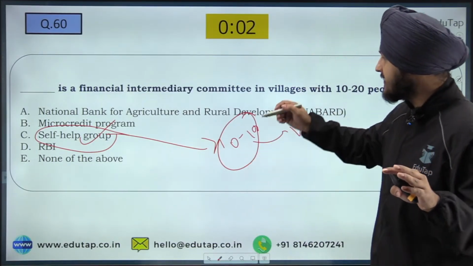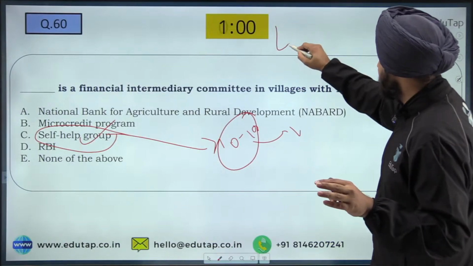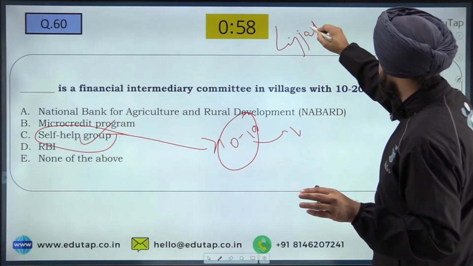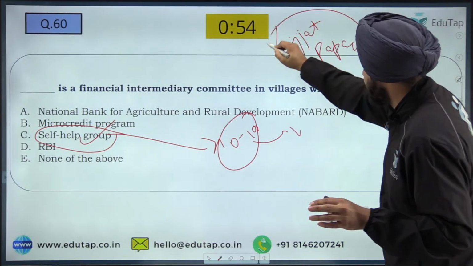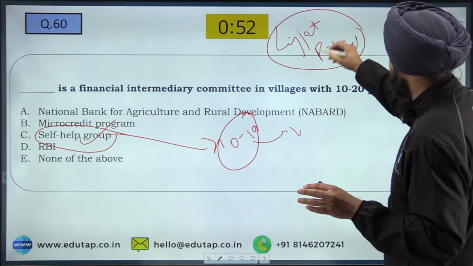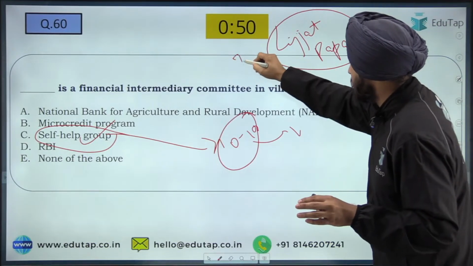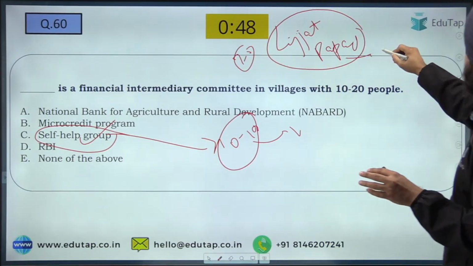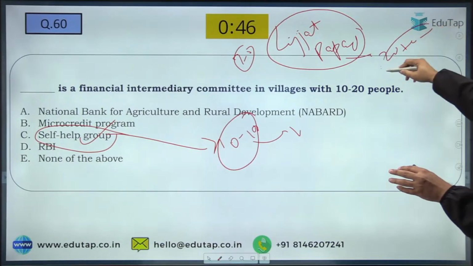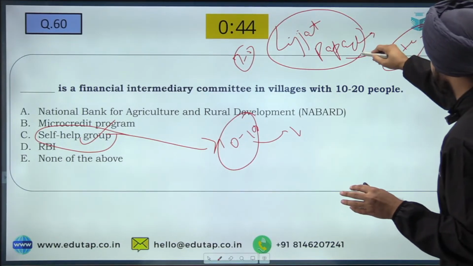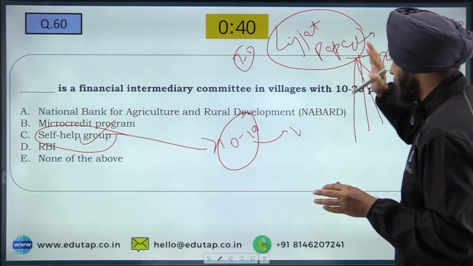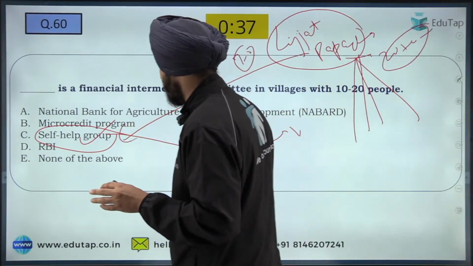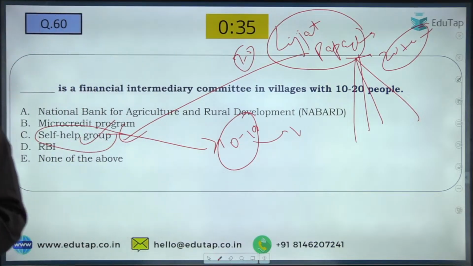Fine. A very good example of a self-help group is the Lijjat Papad. A very popular example in India. You can Google it, how this Lijjat Papad, an initiative and SHG program, was started by women, basically by 7 to 8 women. Now it has more than 20,000 members, and they started with papad and now they sell other commodities also, and it is a very good example of a self-help group. Fine. So as all of you have given the right answer.